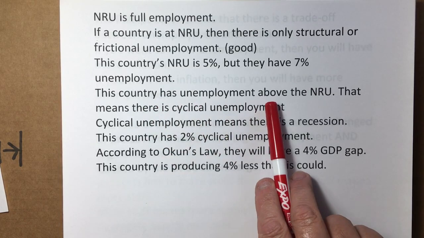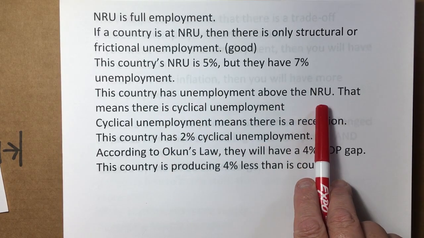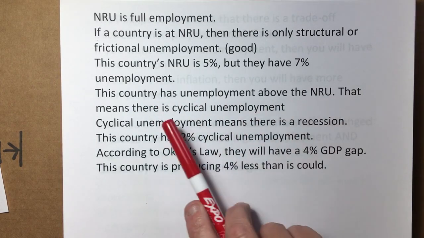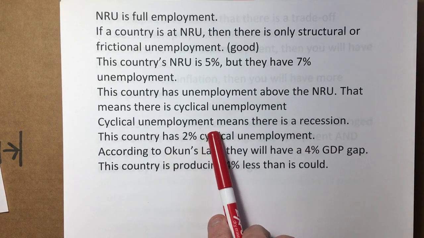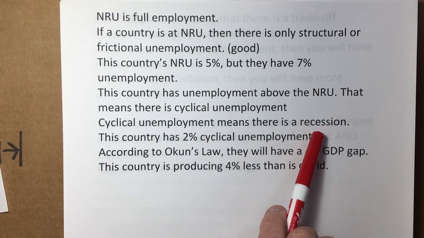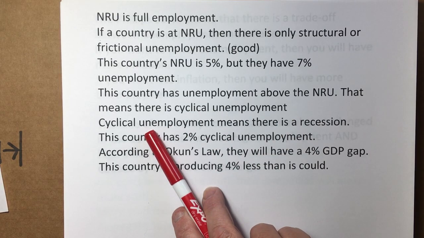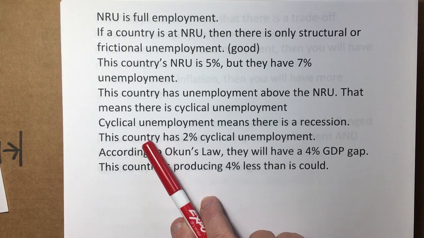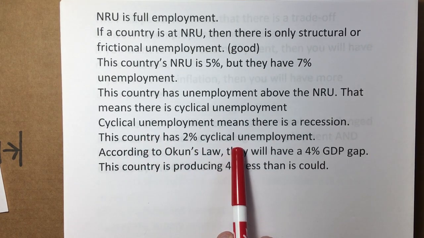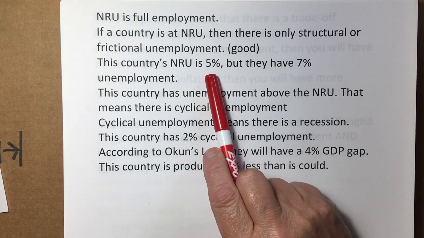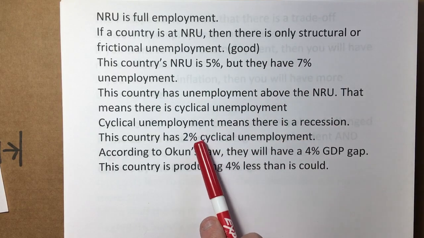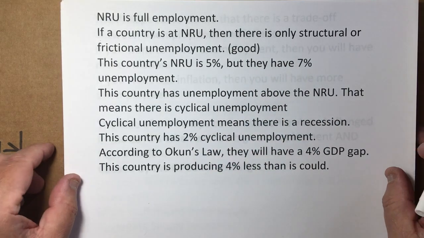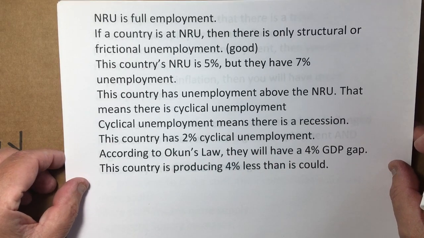This country has unemployment above full employment, above the NRU. That means that there's cyclical unemployment. Cyclical unemployment means there's a recession. It means there are people who want to work but cannot find a job. This country has 2% cyclical unemployment. 5% is their structural and frictional, and 7% is their actual unemployment. So that means they are 2% cyclically unemployed, indicating a recession.